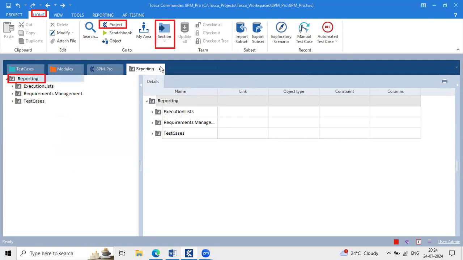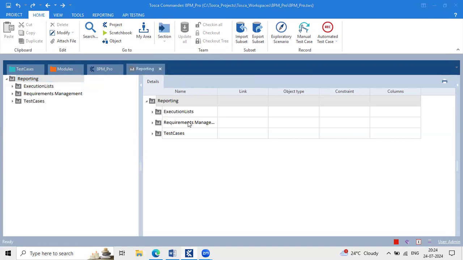Both are the same. Any other questions on the sections? No issue.